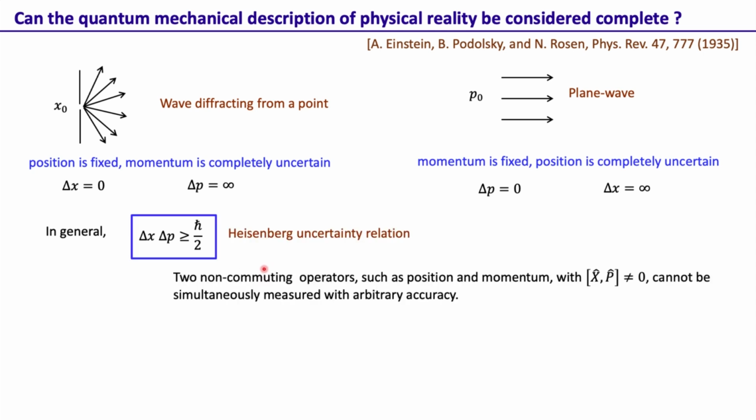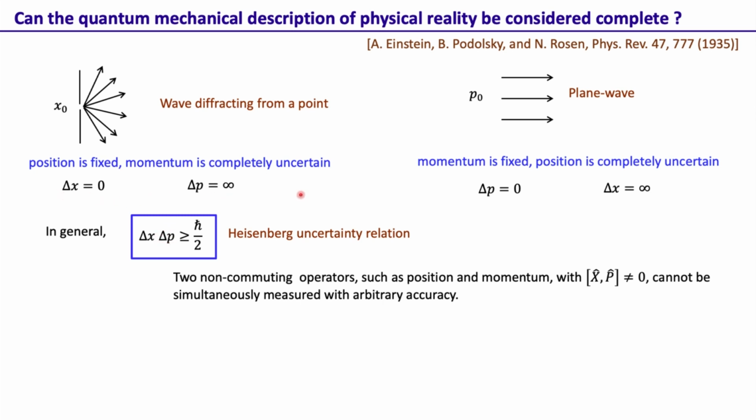This basically says that two non-commuting operators such as position and momentum, for example x and p, where the commutator is not equal to 0, cannot be simultaneously measured with arbitrary accuracy. If we know one very accurately, then our knowledge of the other one will not be as accurate.